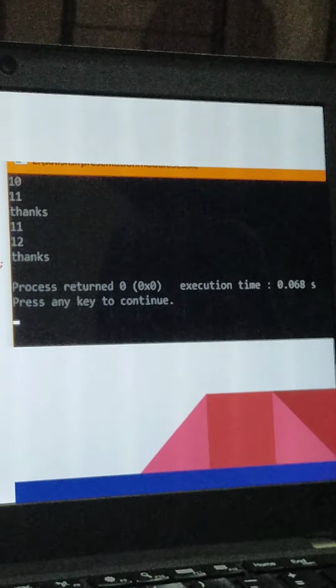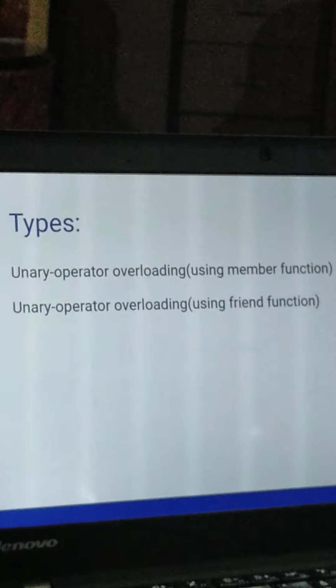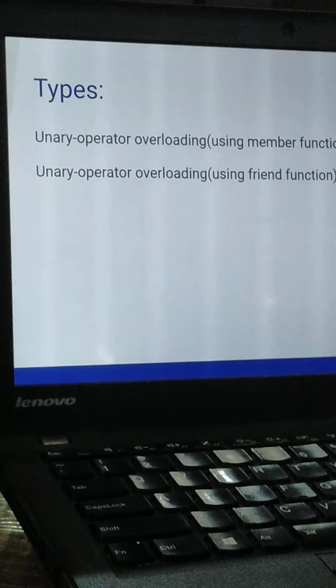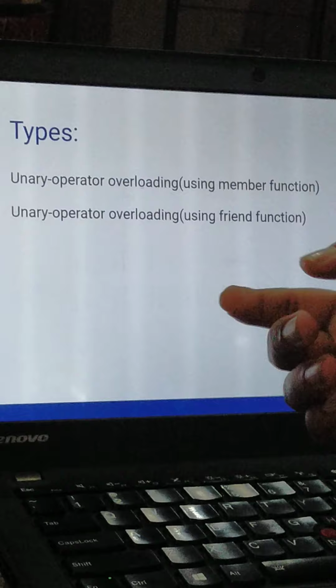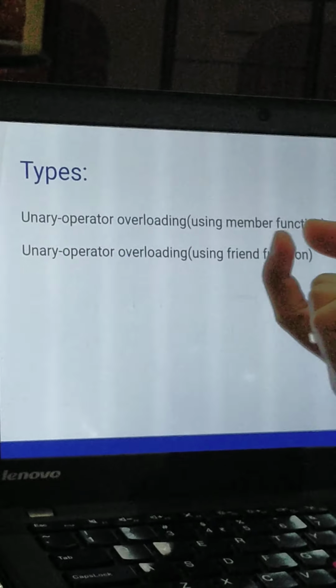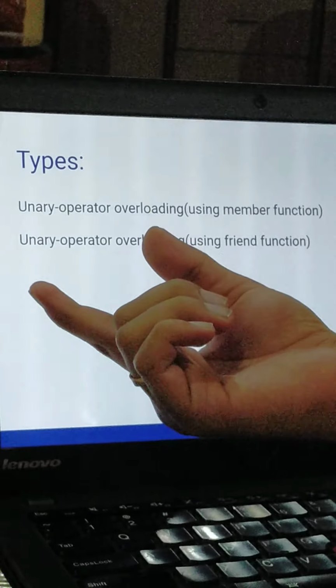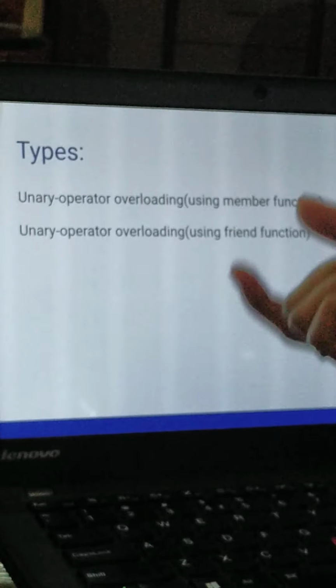Now let us move to another part, that is the types of operator overloading. Basically it is divided into two types: unary operator overloading using the member function, and unary operator overloading using the friend function.